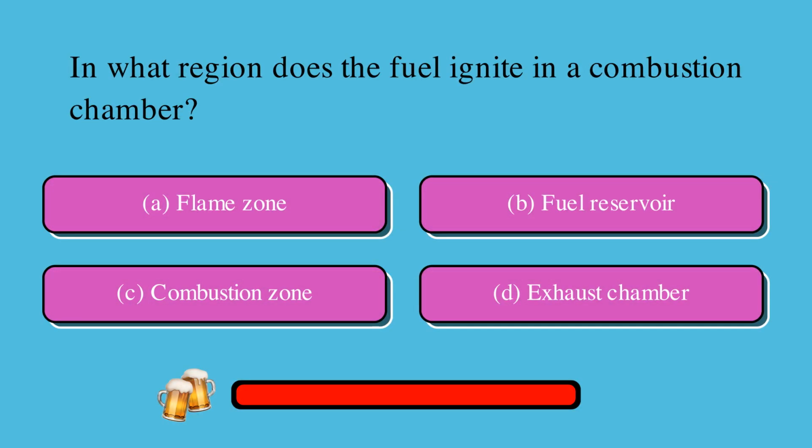In what region does the fuel ignite in a combustion chamber? Is it A, flame zone, B, fuel reservoir, C, combustion zone, or D, exhaust chamber?